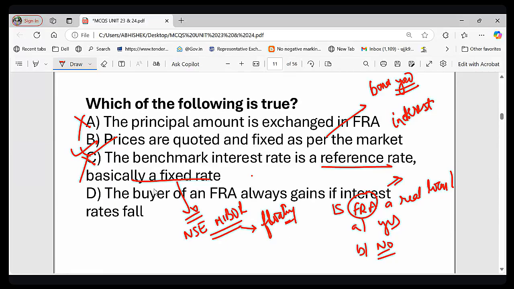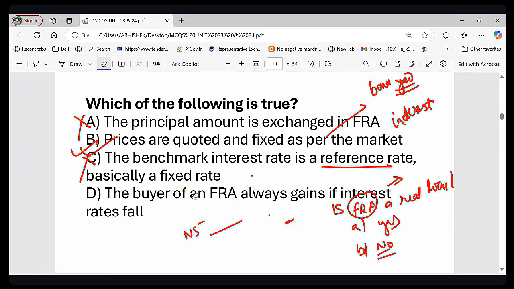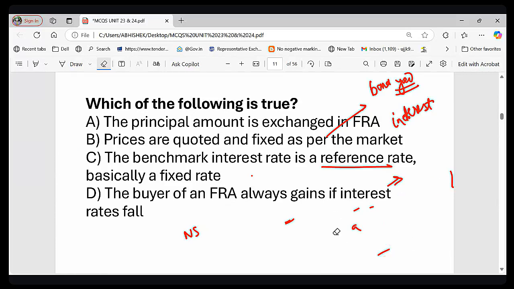And option D says that the buyer of FRA always gains if the interest rate falls. What do you think about it? Is it correct? Does the buyer of FRA always gain if the interest rate falls?